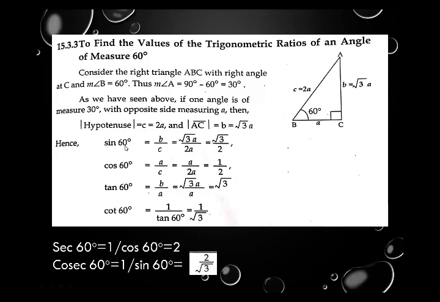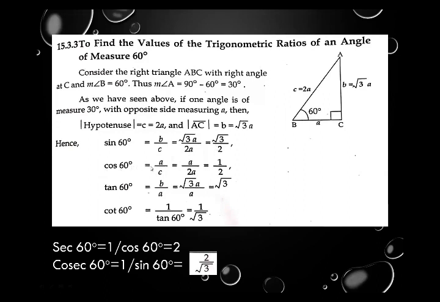Now sine 60 equal to B upon C. Sine 60 is the relation between perpendicular and hypotenuse. Here B is perpendicular and C is hypotenuse. So that's why we write B upon C equal to B replaced by root 3 into A, whereas C replaced by 2 into A. A and A will cancel. The result is root 3 upon 2.